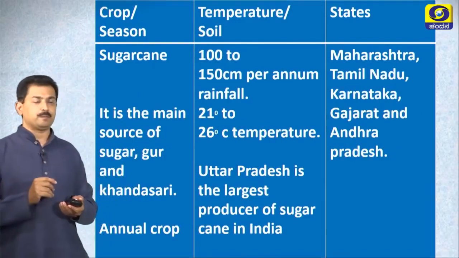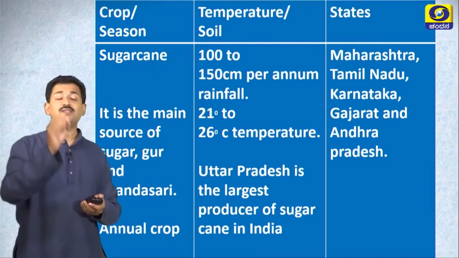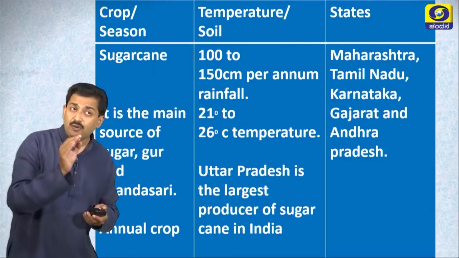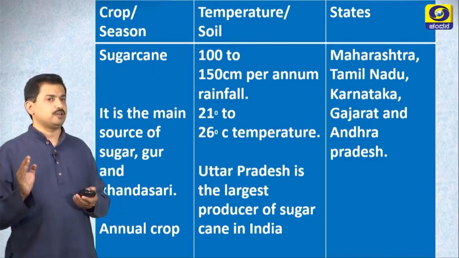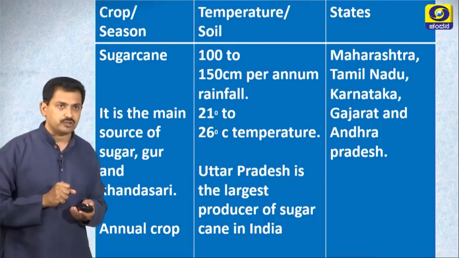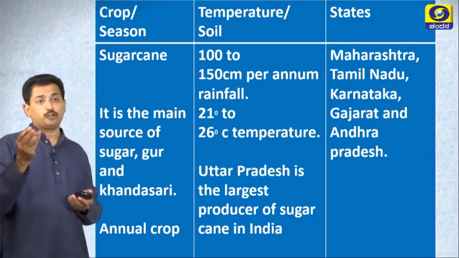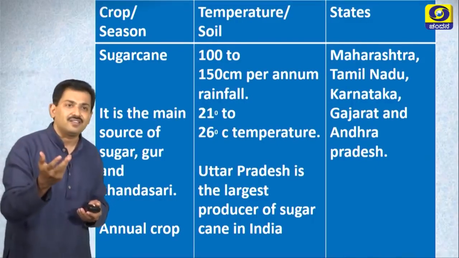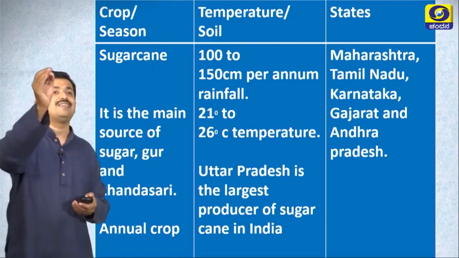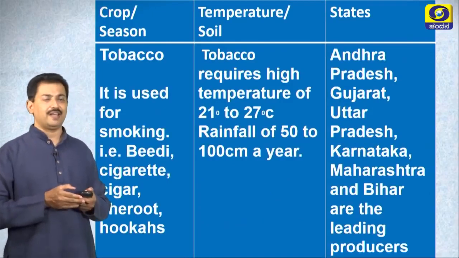Likewise, sugar cane. Sugar cane requires 100 to 150 centimeters of rainfall and 21 to 26 degrees Celsius temperature. Right? These are all the geographical requirements I am talking about. It is the main source of sugar, gur, kansari, etc. and it is an annual crop. Uttar Pradesh is the largest cultivator of sugar cane.